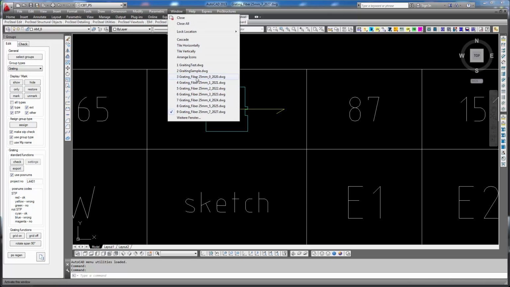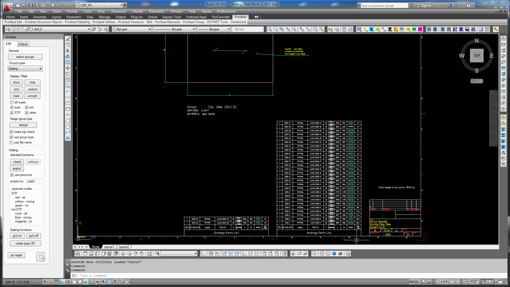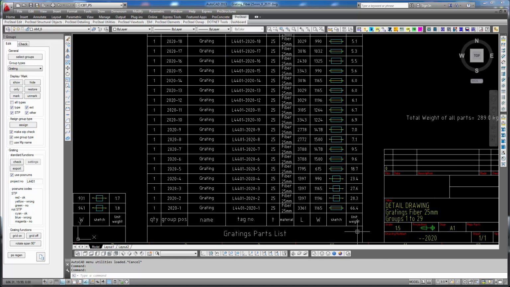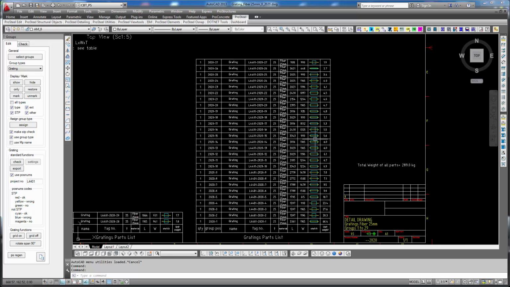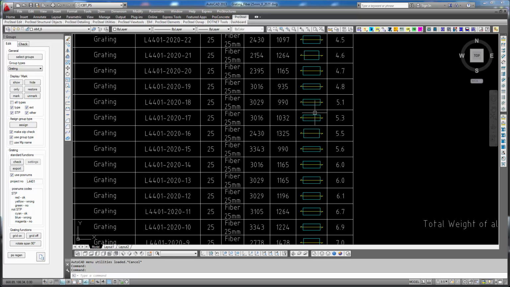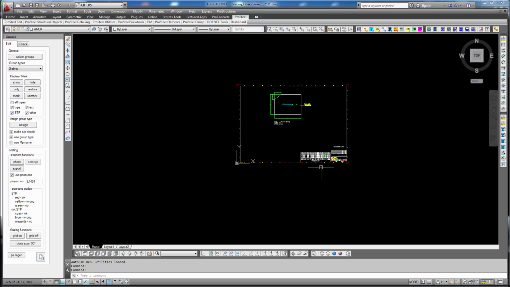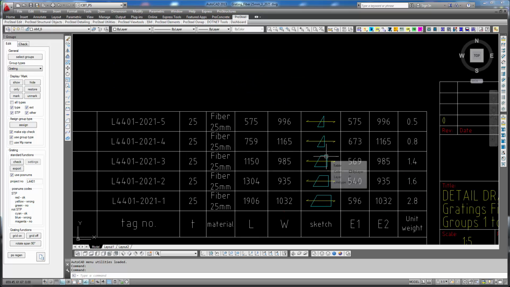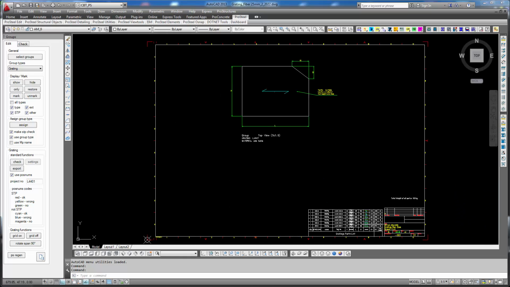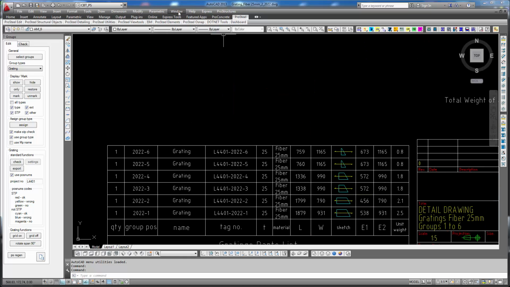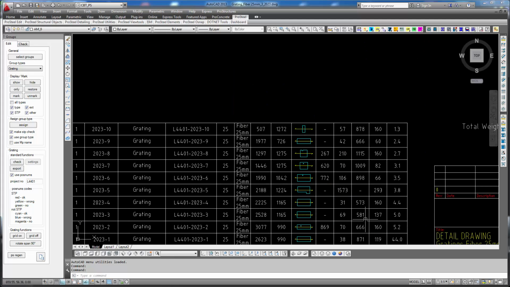So let's take a quick look through the system drawings, through the drawings for the production data. We also see plain rectangular gratings. We also have the sketches. Yeah, that's a grating that has one cut, upper left corner, and then we have the upper right corner, and then we have one cutout.